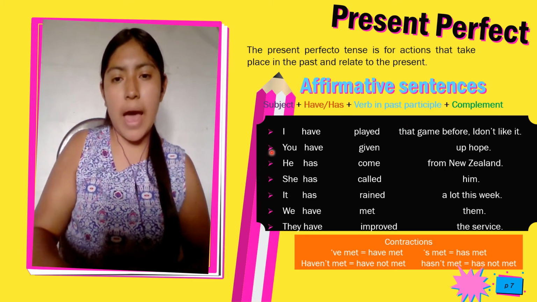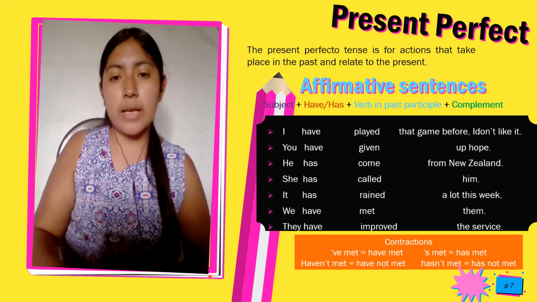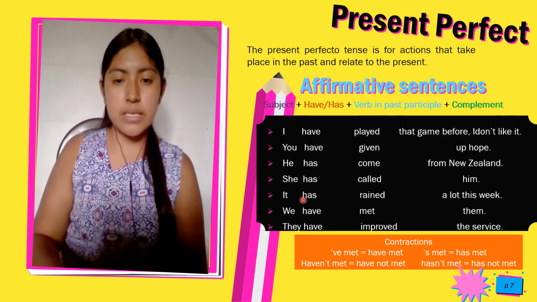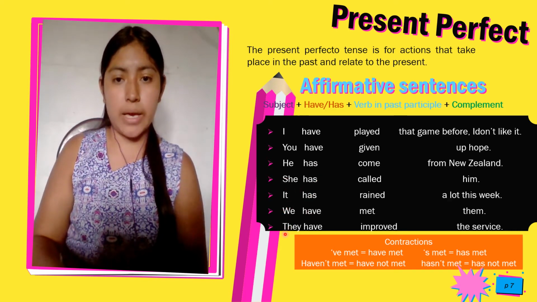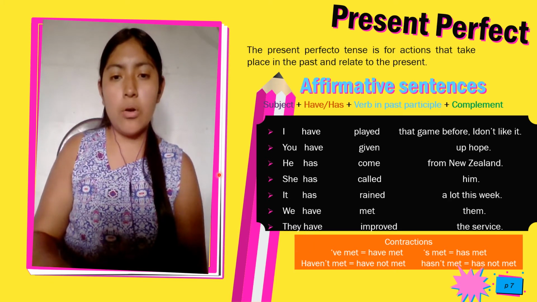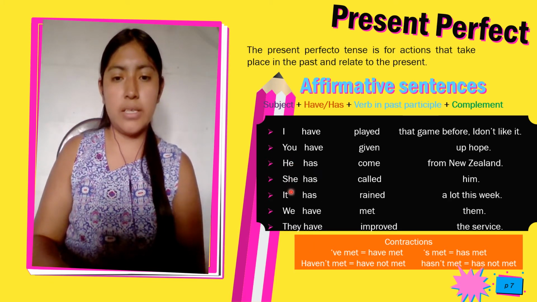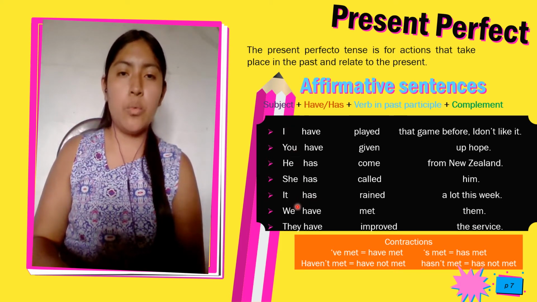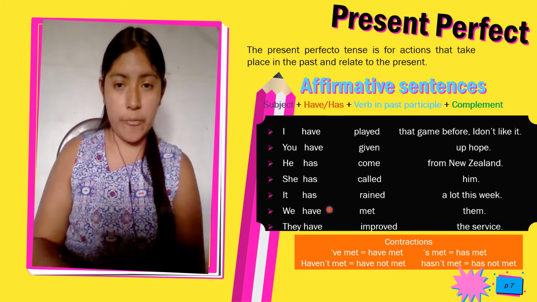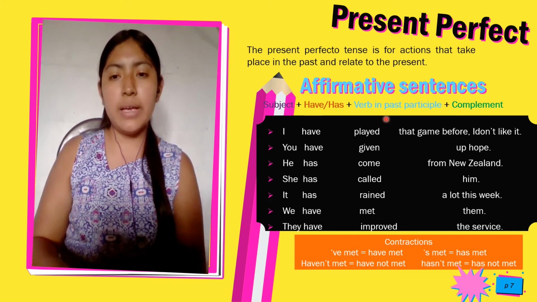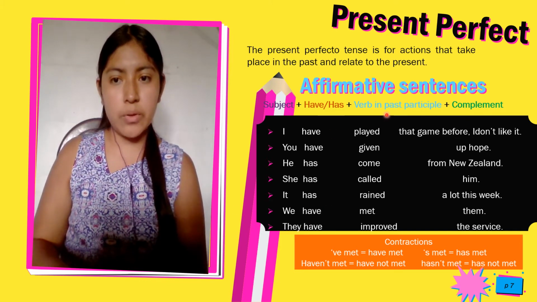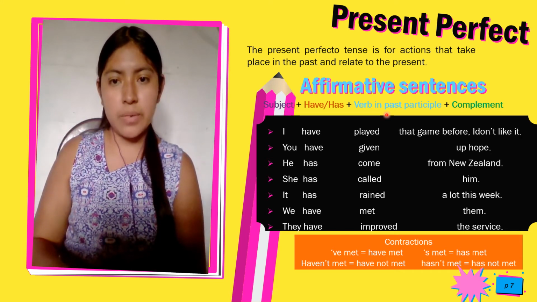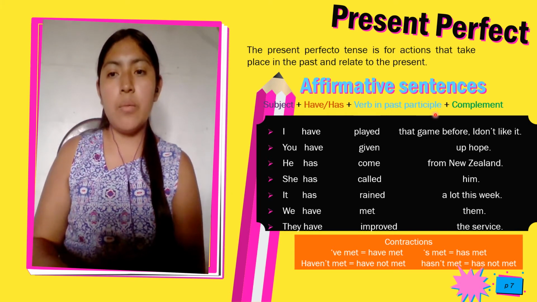For example, I have, you have, she has, it has, we have, and they have. Only he, she, and it take has. I, you, we, and they take have. The verb is in past participle, not in past or base form. It is past participle plus complement.